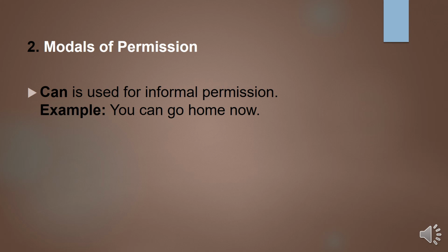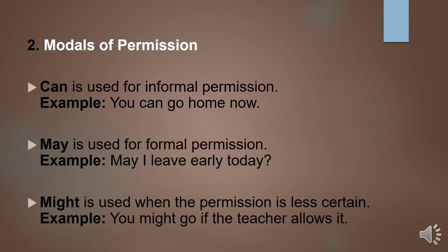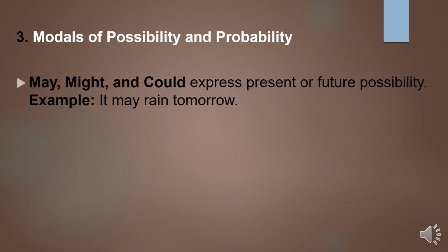Next, we will learn about modals of permission. Can is used for informal permission. For example, you can go home now. Next, may. May is used for formal permission. Example, may I leave early today? Next, might. Might is used when the permission is less certain. For example, you might go if the teacher allows it.